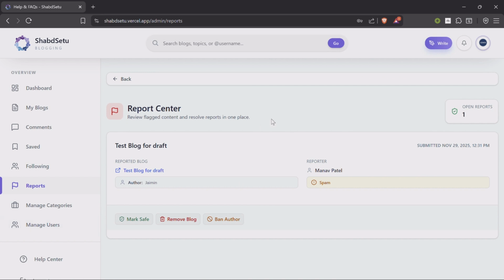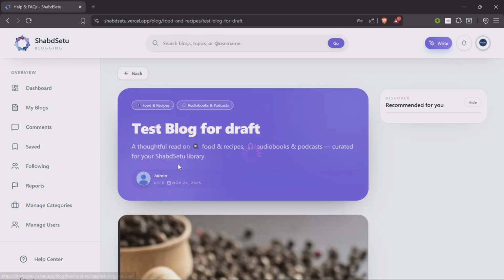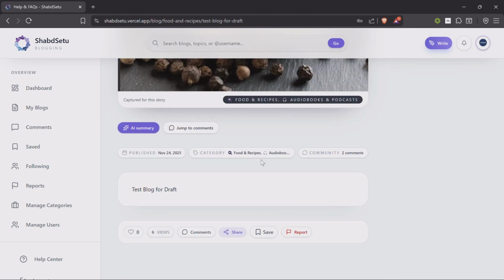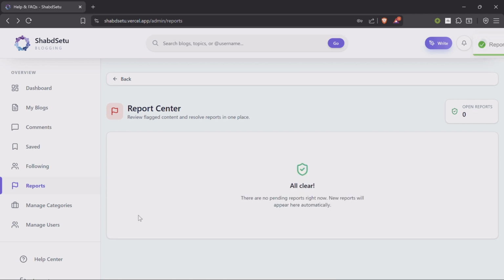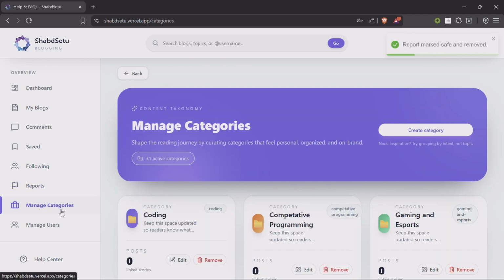In the report center, we can see all of the reports made by any user on the platform. For example, here Mano Patel has made a report, and we can then verify the blog by reading it to see if it actually has some spam or hateful or false content. If it has, then we can remove the blog, or if it's to another extent, we can just ban the author and he will not be able to post blogs in the future. Or if it is actually safe, then we can just mark it safe and it will be re-added to the actual blog data, right? All clear.